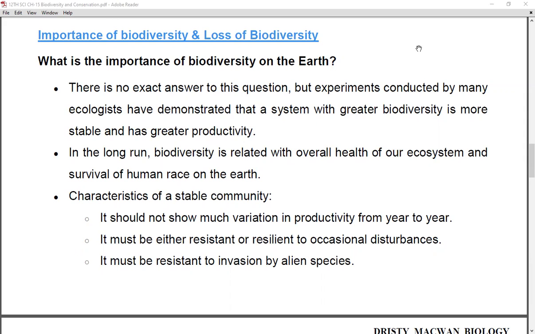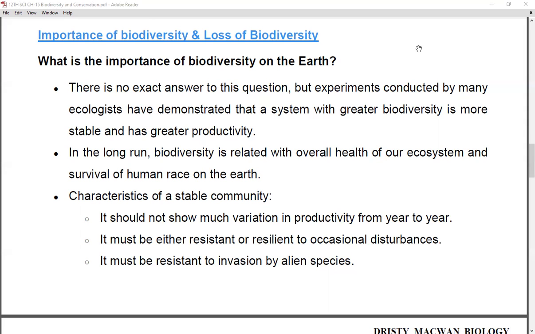If there is no biodiversity on the earth, then the food chain, the food web, and other trophic levels where the energy should be maintained will not be maintained, and for this reason biodiversity is very important.